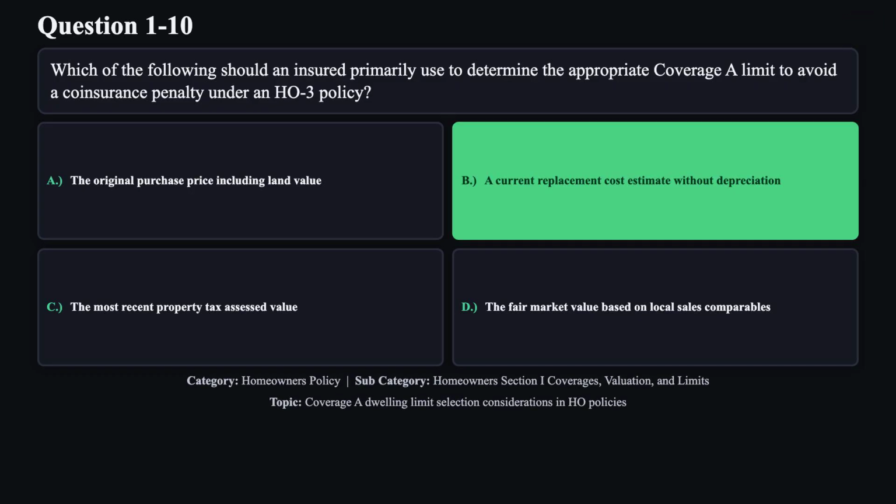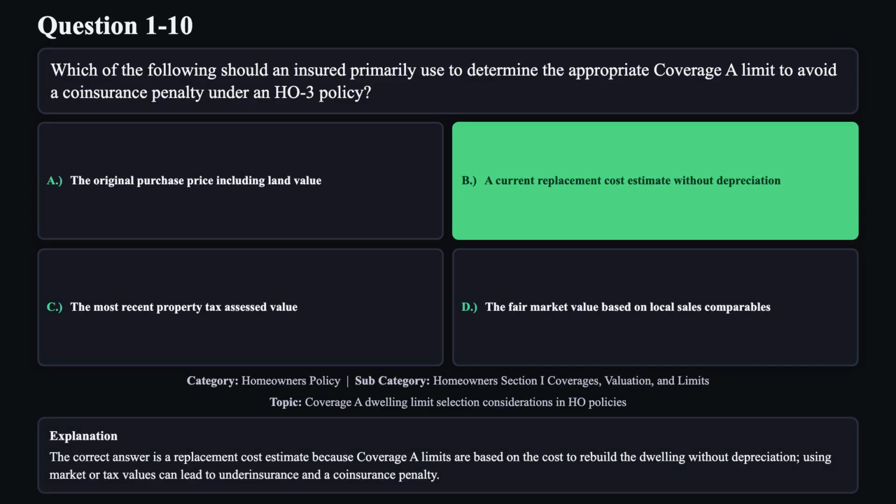The correct answer is B. The correct answer is a replacement cost estimate because coverage A limits are based on the cost to rebuild the dwelling without depreciation. Using market or tax values can lead to underinsurance and a co-insurance penalty.